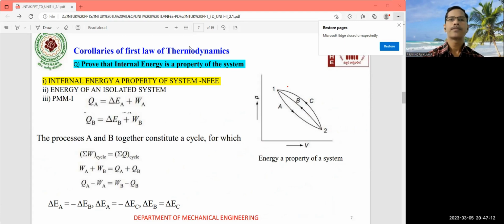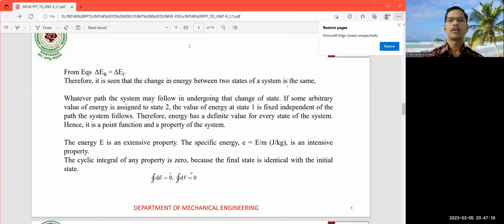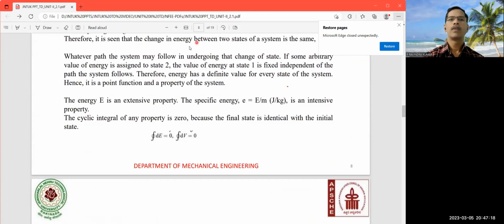Next one is, so this is how the things are there. So finally, you could say that the cyclic integral of any property is zero, because the final state is identical with the initial state. So the cyclic integral of dE is equal to 0, or the cyclic integral of dV is equal to 0, right? So the cyclic integral of any property is 0. So every student has to observe this one.